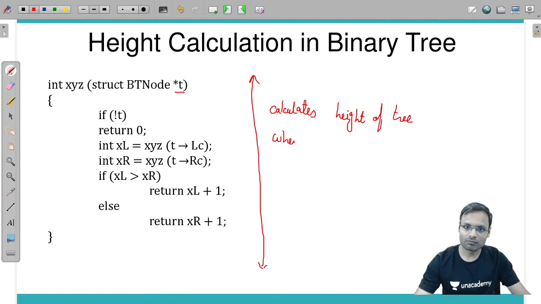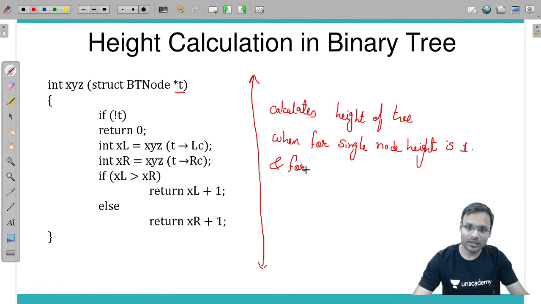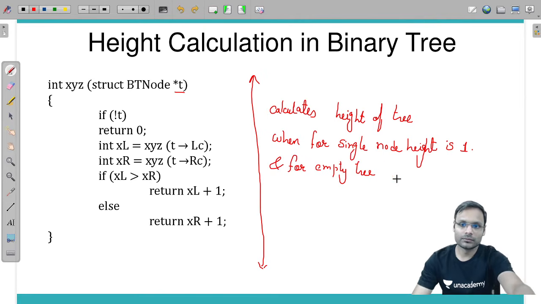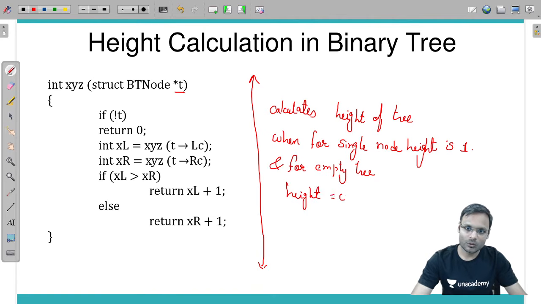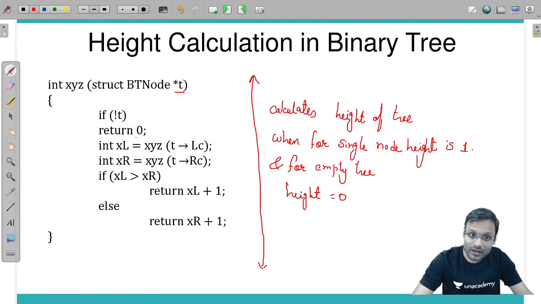When for a single node height is 1, and for an empty tree height is 0. Empty tree height is equal to 0.